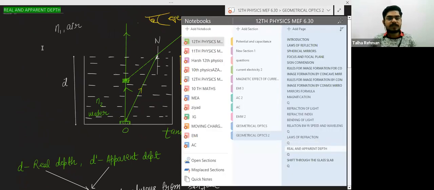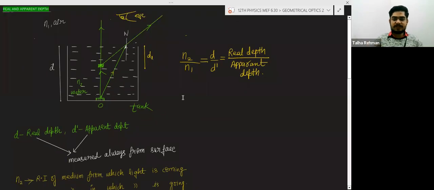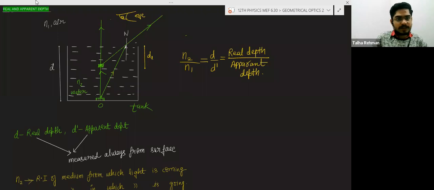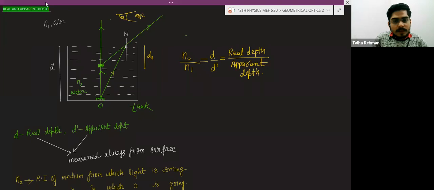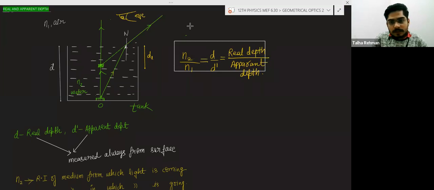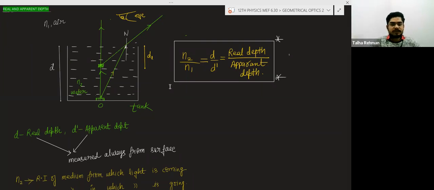Just take the screenshot, and the rest of the topics we will discuss in the next class. Don't confuse here. Remember this formula. This is a very important formula. Now you can take the screenshot.